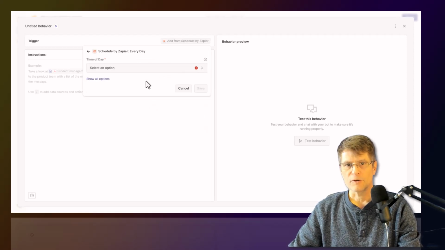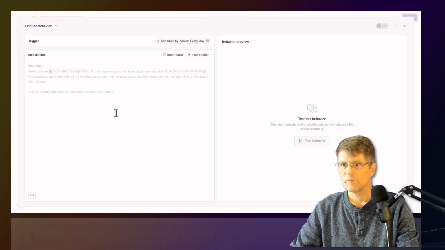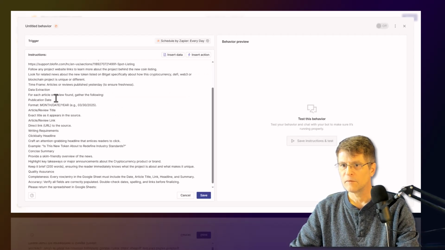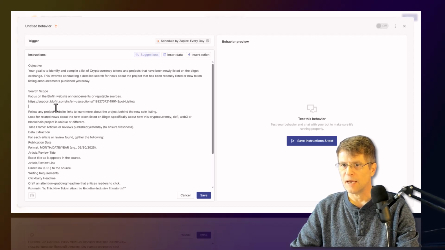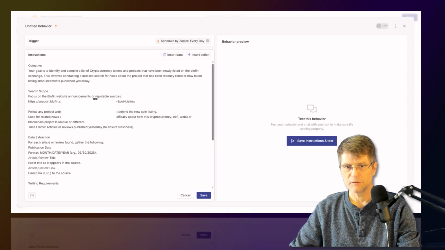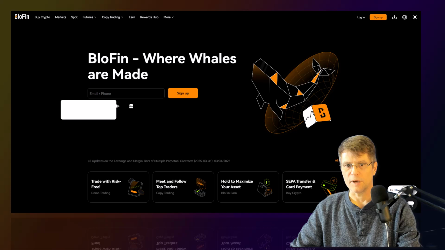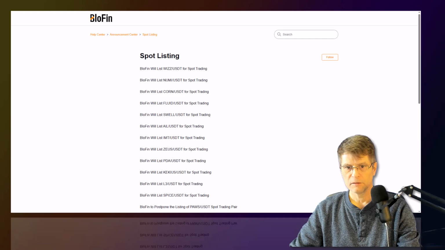Once it's done collecting all the information, I wanted to put it into a Google Sheet that I have set up. So here's the Google Sheet. It's very simple. It's got the date, title, link, headline, and summary. And so I'll connect that Google Sheet here now. And it's going to add a row to the spreadsheet. So the spreadsheet, I want to get the specific spreadsheet for this, and I'll pull up the Zapier new coin listing agent. And then the worksheet I'm going to put in there as well. So I put it into the correct worksheet.